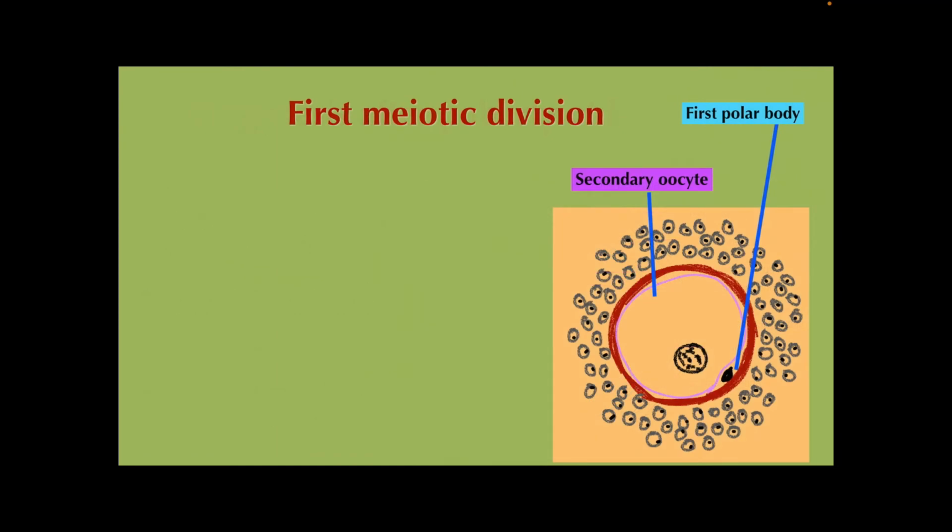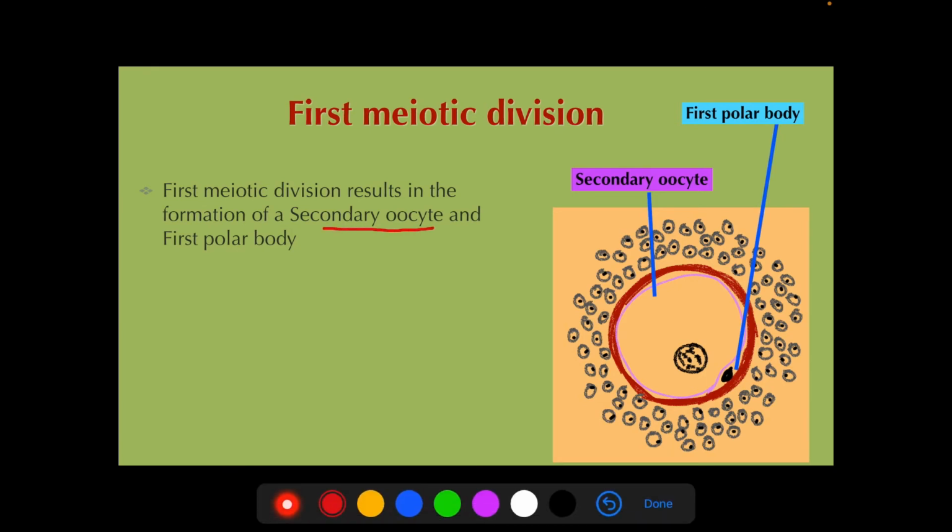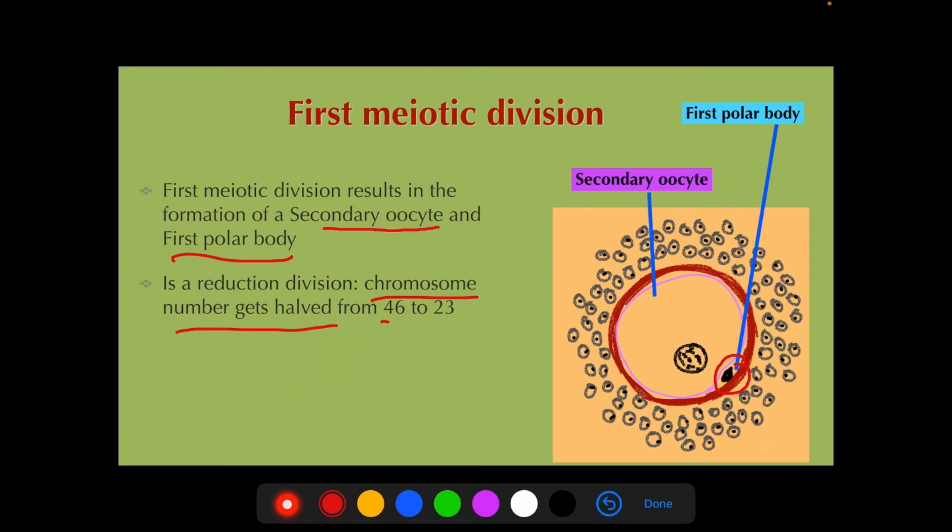Now what happens? The first meiotic division is completed. As a result, we get a secondary oocyte and the first polar body. The first polar body, as I said, will be extruded into the perivitelline space. The first meiotic division is a reduction division. Why do we call it a reduction division? Because the chromosome number gets halved from 46 to 23, that is, from the diploid stage to the haploid stage.